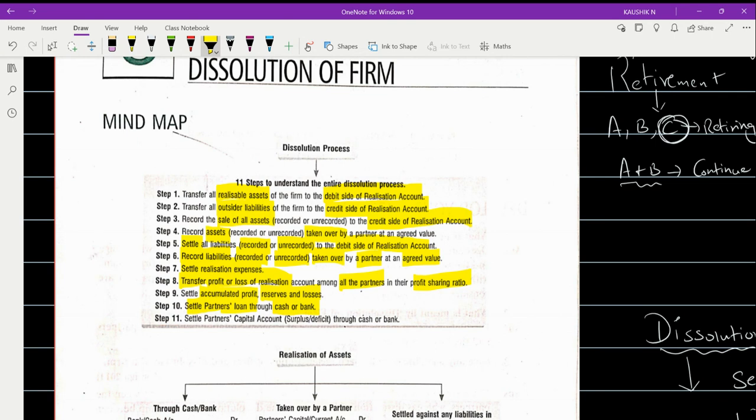Followed by that, you'll also prepare the cash or bank account, because to what extent you are going to settle the payment, to that extent the amount of cash or bank balance will get reduced.